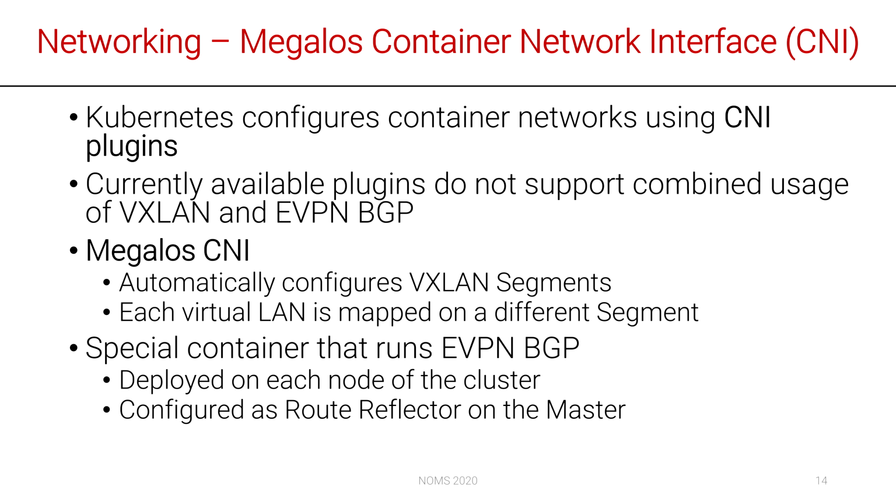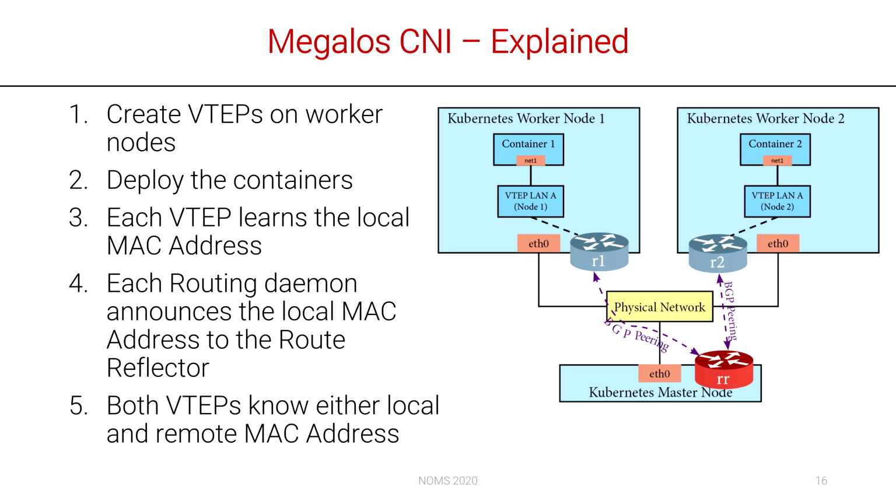Normally, each BGP peer should statically specify its neighbors in the configuration. In our solution, there is a Kubernetes listener in the route reflector that catches every event of addition and removal of a worker node and changes the BGP peerings accordingly. Now I'm going to explain with a little more detail how the Megalos CNI works.